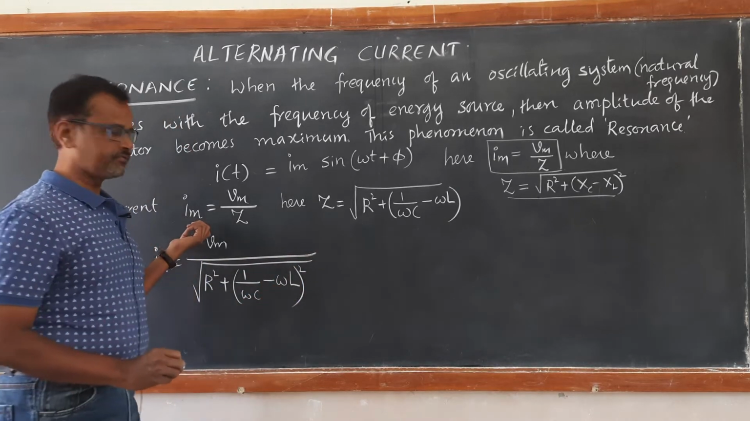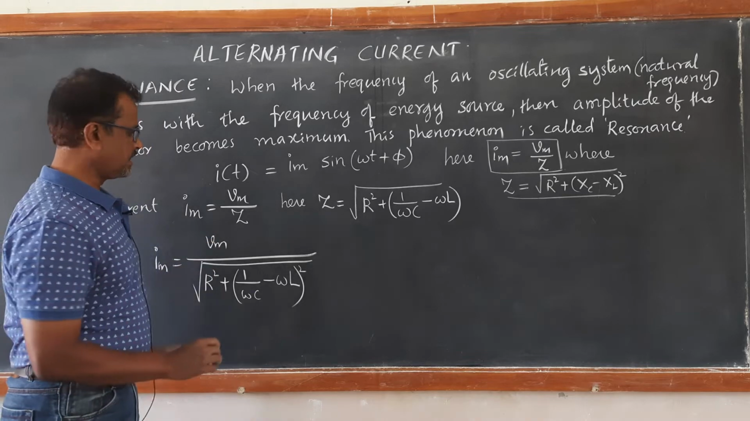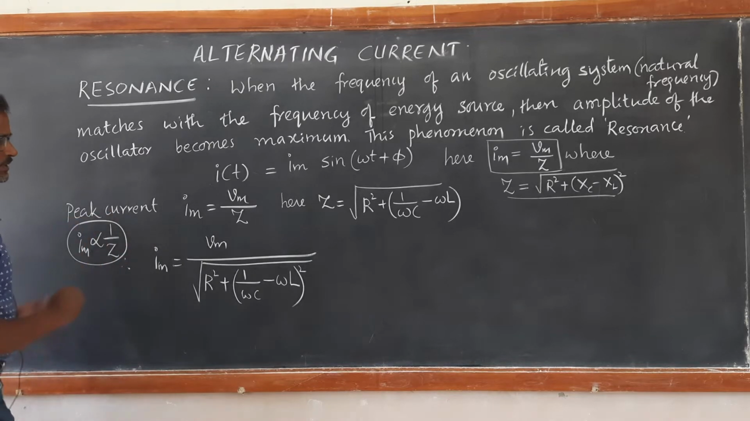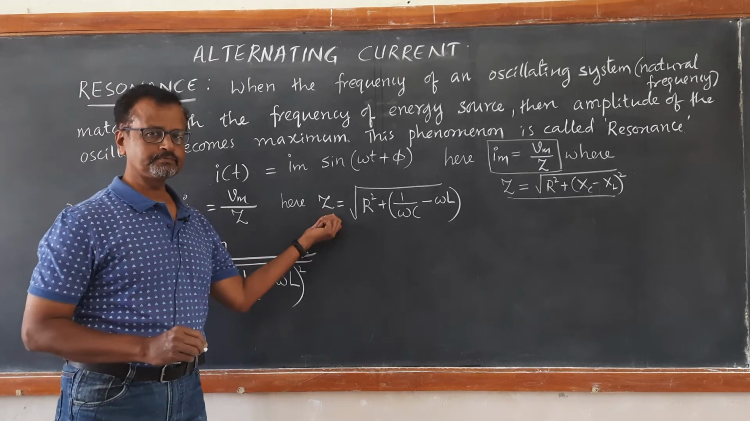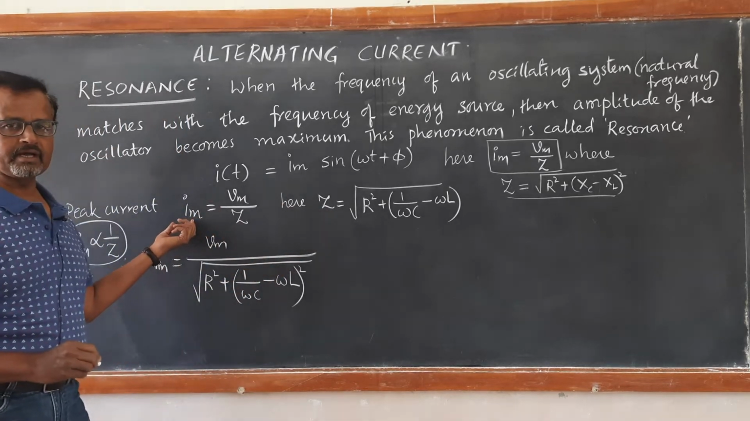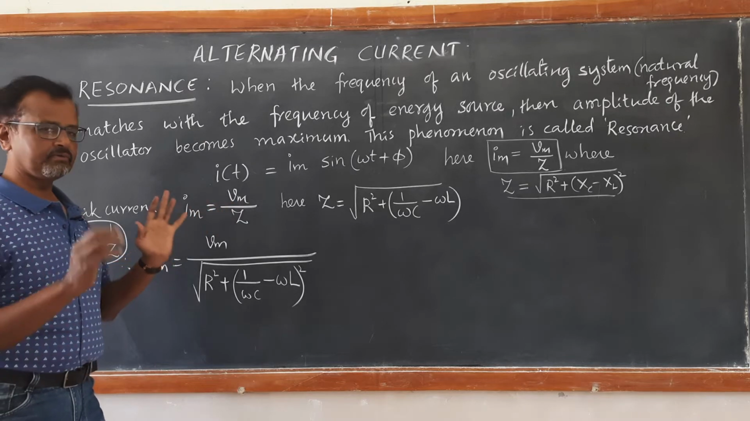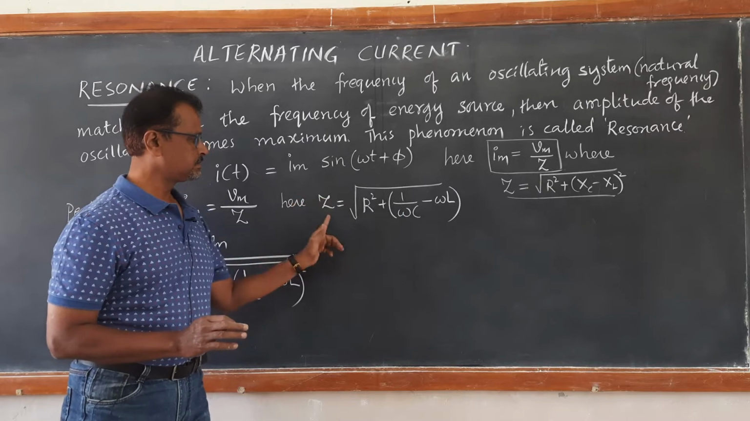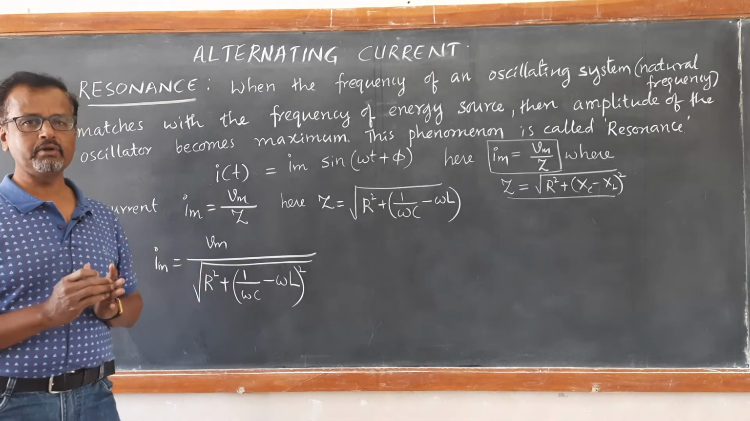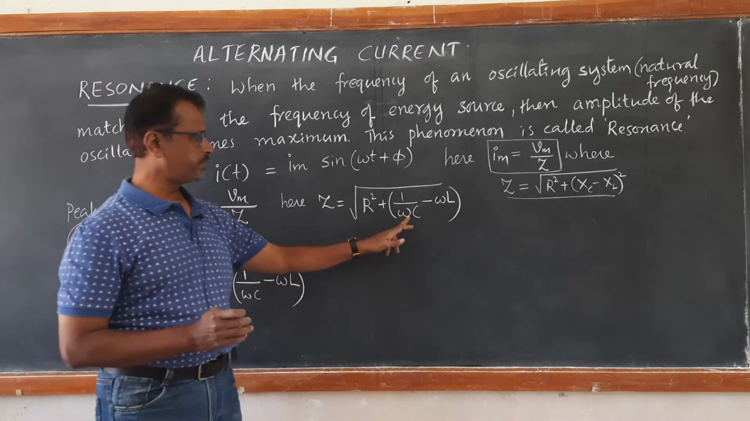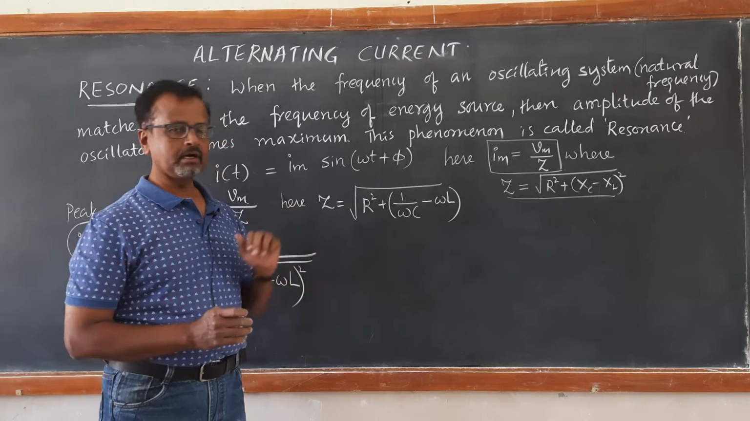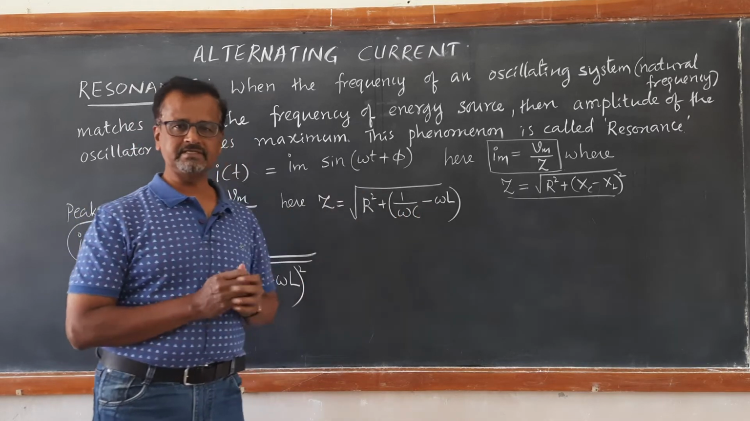Now, the peak value of the current depends on impedance. Im is inversely proportional to impedance. The smaller the value of impedance, the smaller the Z value, the higher is the peak value of current, right? And the peak value of voltage is fixed. How can one make this impedance smaller and minimum? That can be done with the help of the frequency of the LCR circuit, that is omega.